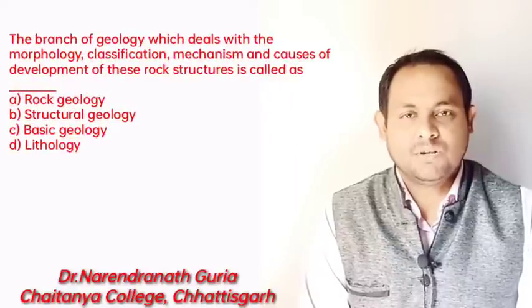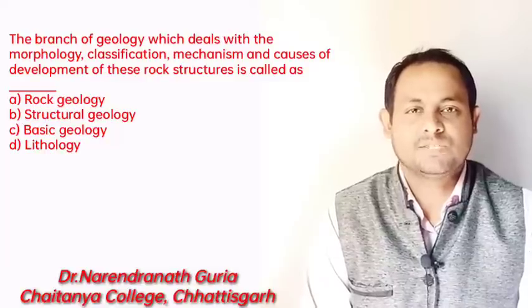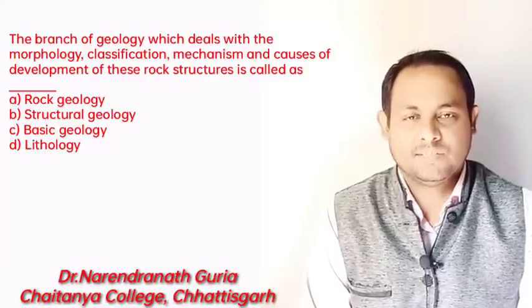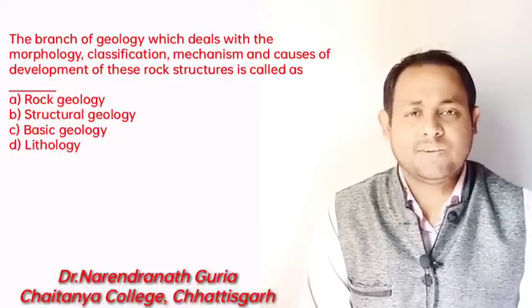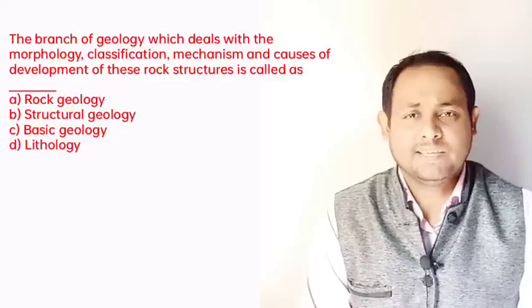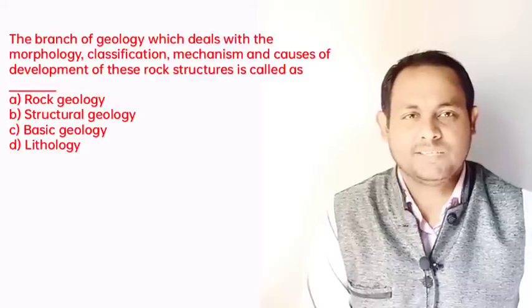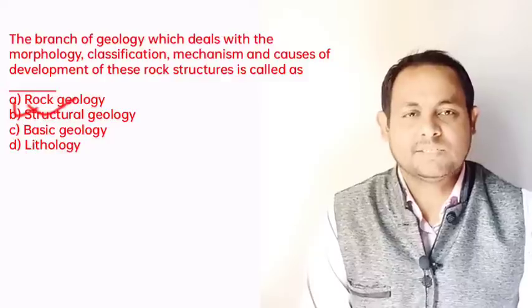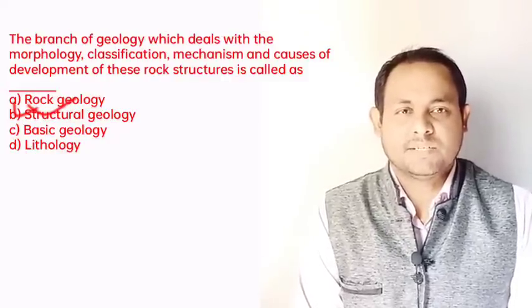The branch of geology which deals with the morphology, classification, mechanism and cause of development of rock structure is called as. Basically, this is the basic definition of structural geology: the branch of geology which deals with the morphology, classification, mechanism and cause of development of rock structure. Hence the answer is structural geology. Basically option V is the correct answer.